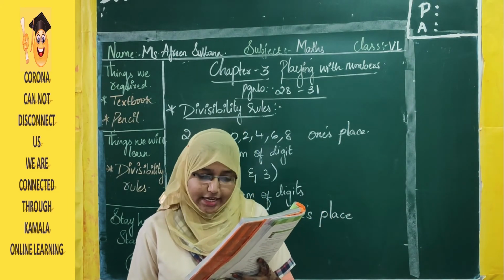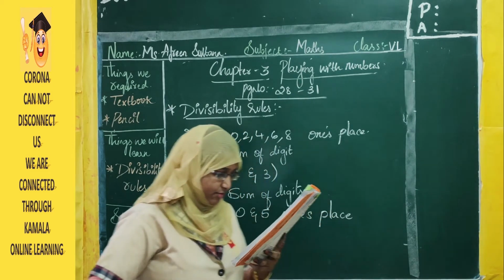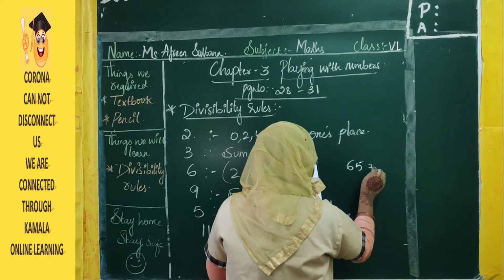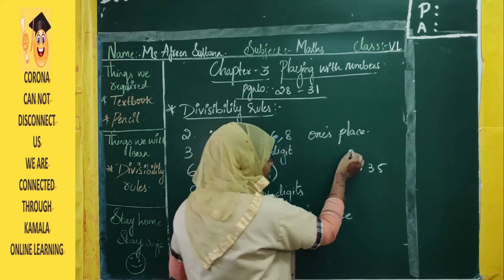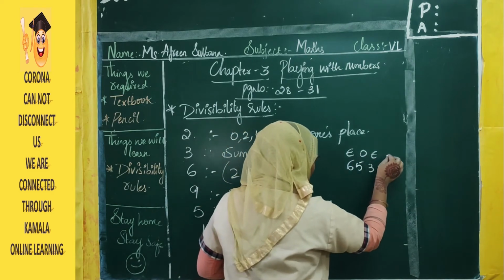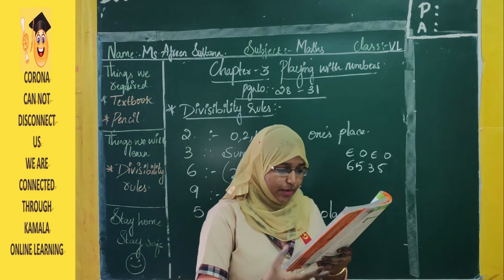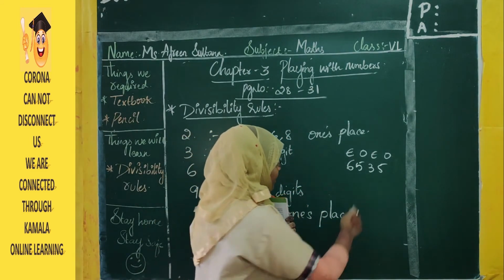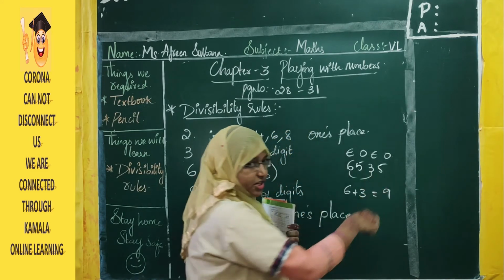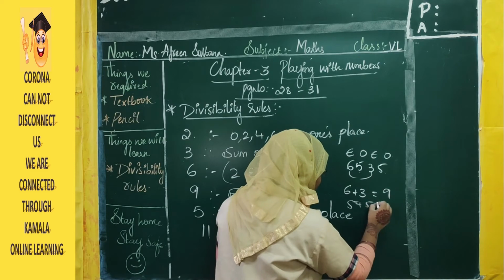6,535 is it divisible by 11? So first, sum of the digits at odd places and even places. So 6, 5, 3, 5. Starting from the right, here you have written even, odd, even, odd. Now what you have done: sum of the digits at even places, 6 plus 3 is 9. Sum of the digits at odd places, 5 plus 5 is 10.